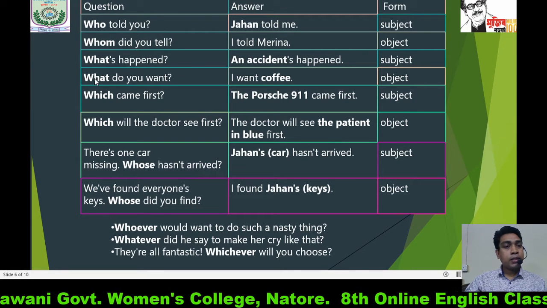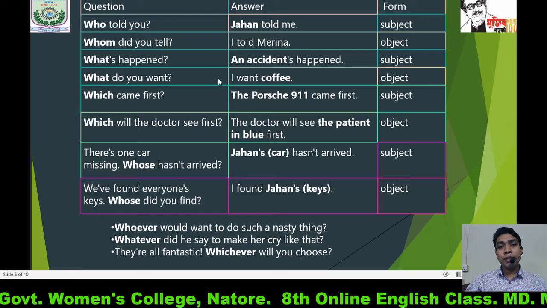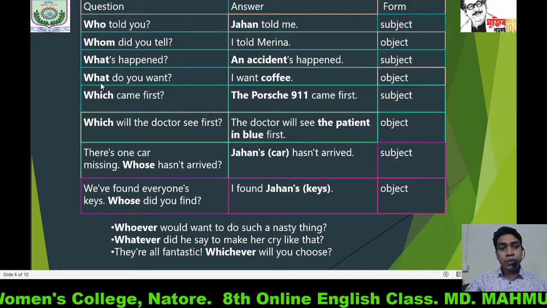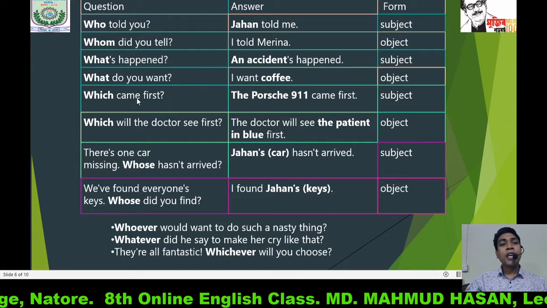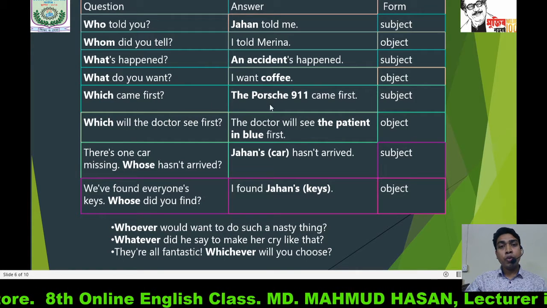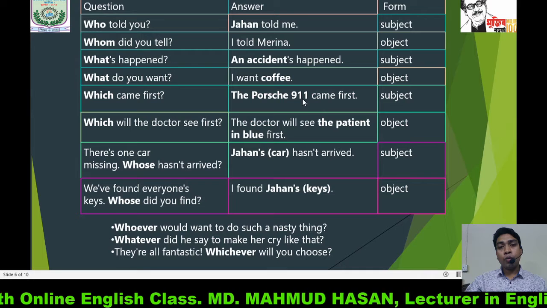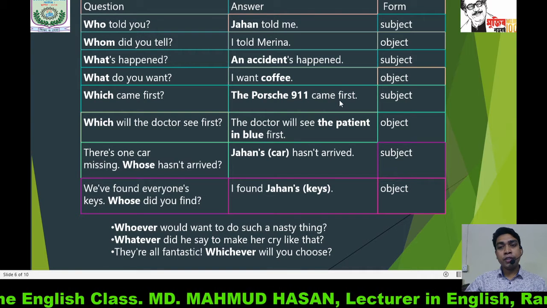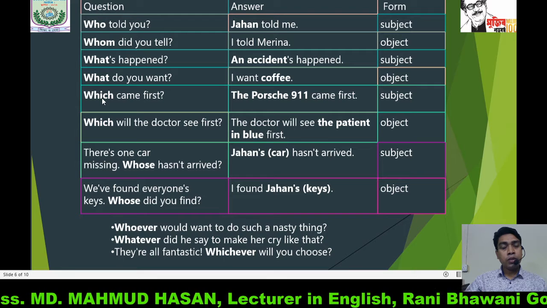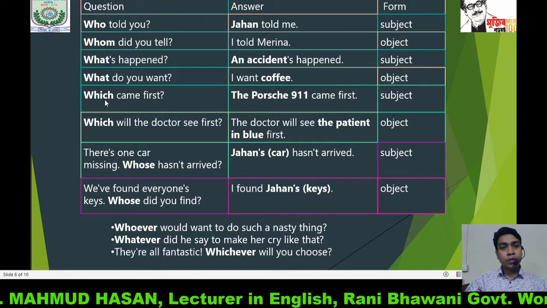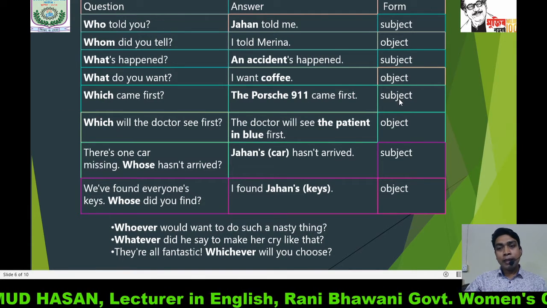What is an interrogative pronoun and used as object in this sentence. Which came first? The Porsche 911 came first. Which is an interrogative pronoun and it is used as subject.